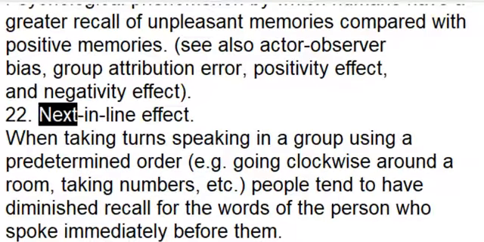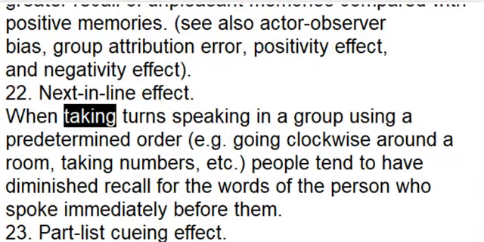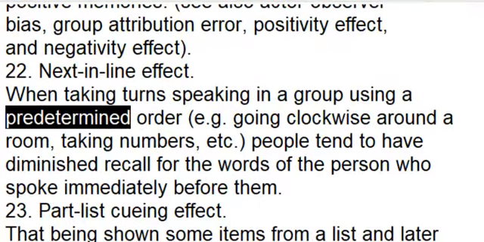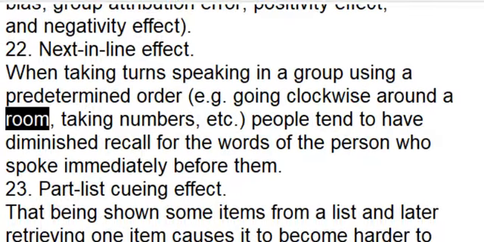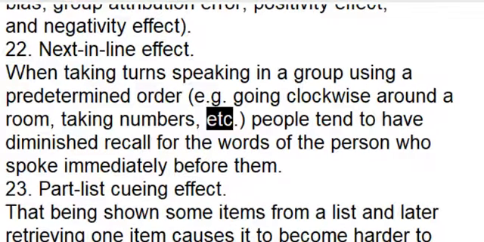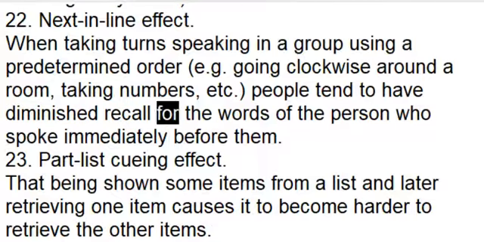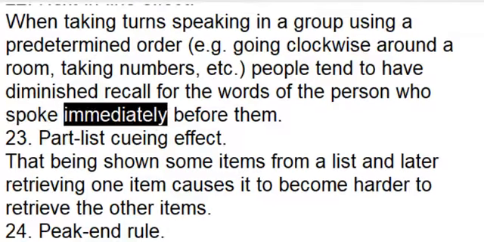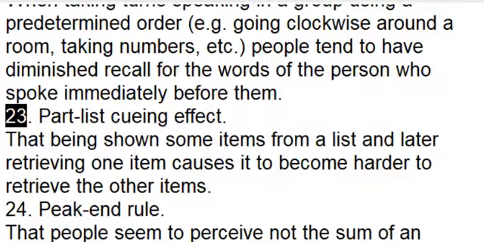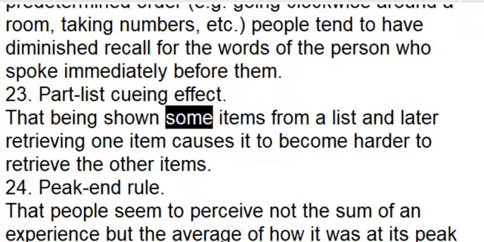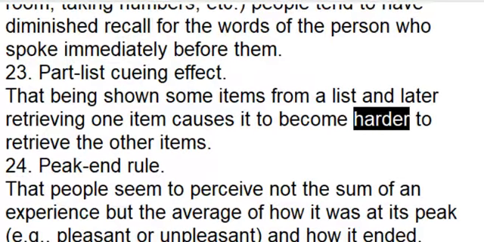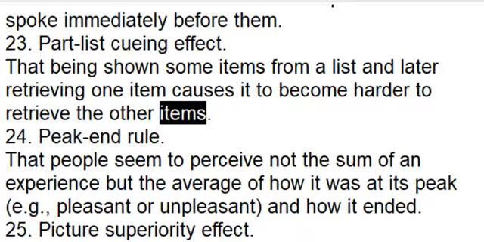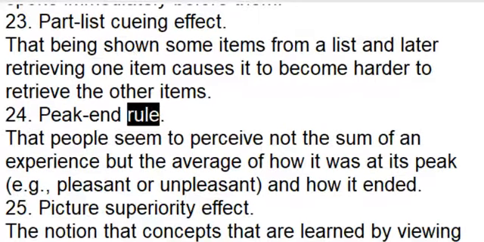22. Next in line effect. When taking turns speaking in a group using a predetermined order, for example going clockwise around a room, taking numbers, etc., people tend to have diminished recall for the words of the person who spoke immediately before them. 23. Part list queuing effect. That being shown some items from a list and later retrieving one item causes it to become harder to retrieve the other items. 24. Peak end rule.